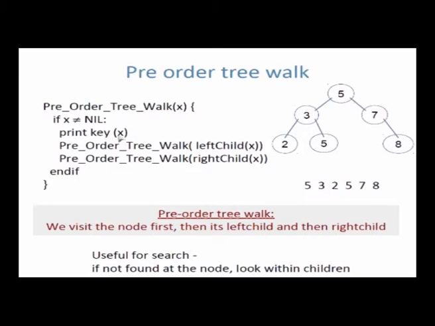So what is the work on the node? Print the key. You could do anything, right? So right now I am only printing the key. So print the key, then go to the left subtree, then go to the right subtree, right? That's what this is saying.